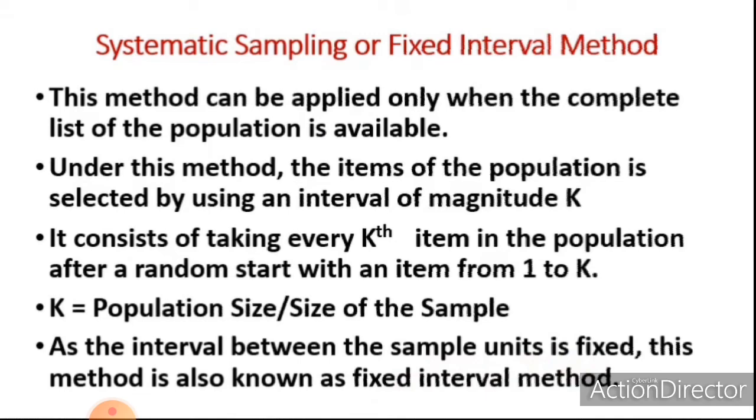Then it consists of taking every kth item in the population after a random start with an item from 1 to k. So a random number is to be selected first from the population and we have to start from this random number. Then every kth item in the population is selected. So here k is equal to population size divided by size of the sample. As the interval between the sample units is fixed, this method is also known as fixed interval method.